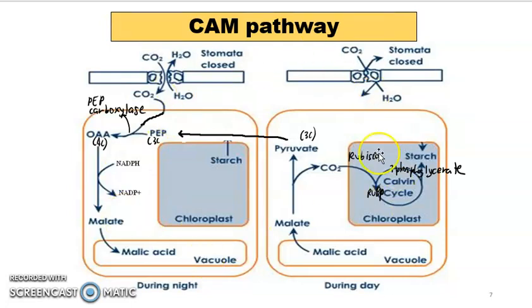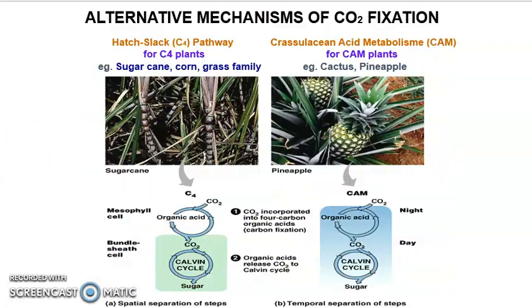So if you look at the process here, awak boleh nampak, actually dia punya proses ni adalah sama sahaja dengan C4 pathway. Cuma perbezaannya adalah kalau untuk CAM pathway, dia akan berlaku pada masa yang berbeza, which is during night and also during the day. But it will occur in the same place, which is the mesophyll cell. So this is the difference between the C4 pathway or Hatch-Slack pathway for C4 plants and the CAM pathway for CAM plants. Ingatlah, the examples of C4 plants are sugarcane, corn and the grass family. The examples of CAM plants are cactus and pineapple.